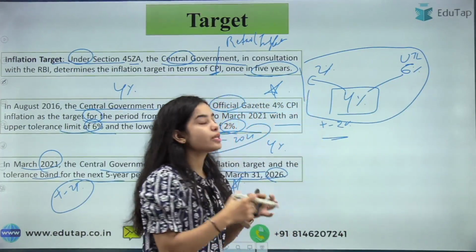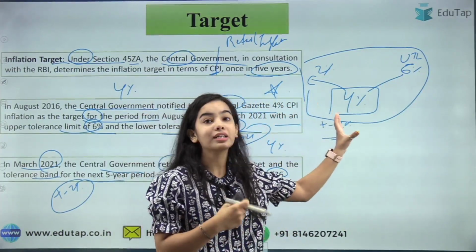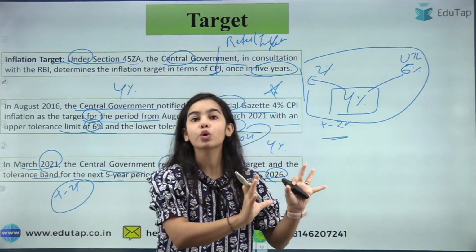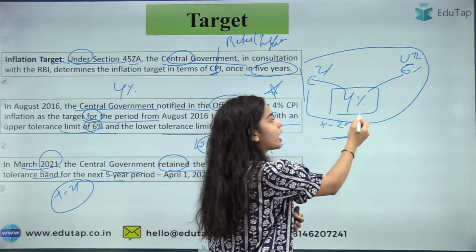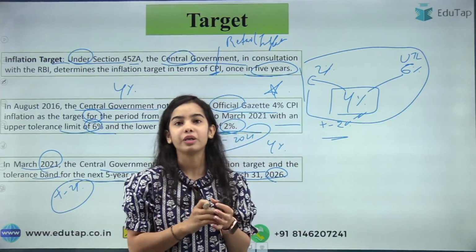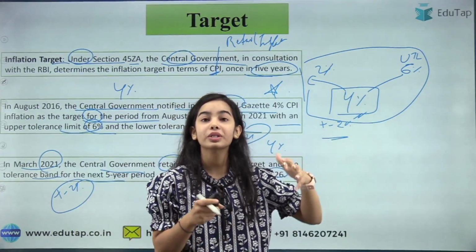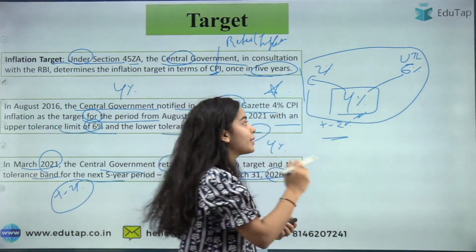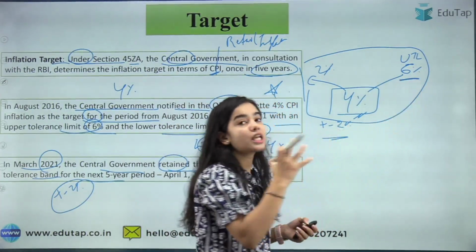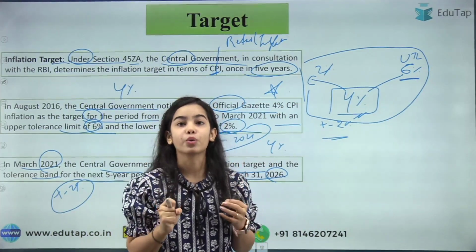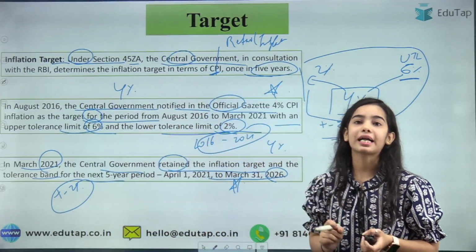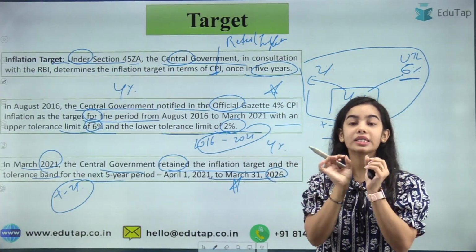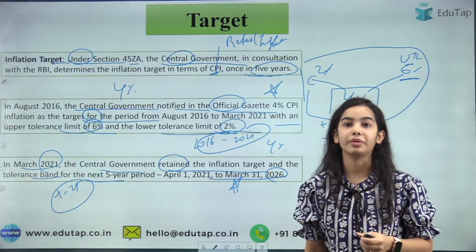The RBI has the leverage, the Monetary Policy Committee has the leverage to see where the economy is growing. During COVID, it was pushed that the output should be increased, the growth should be increased. Then the inflation was going above 4%, but it was let be. Let the inflation go above 4% so that the producers can be incentivized to produce more, to employ more people. But after it went above 6%, now the RBI is taking strong measures to control it. So this is the leverage given to the RBI to maintain the inflation in this tolerance band, not a single percentage but a range.